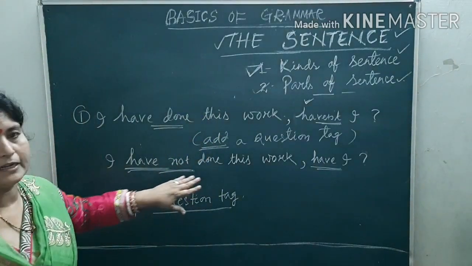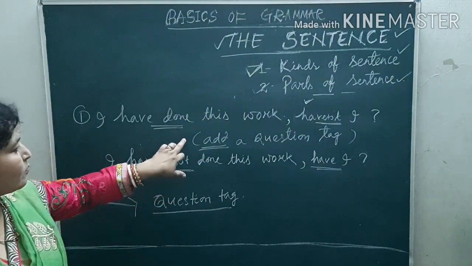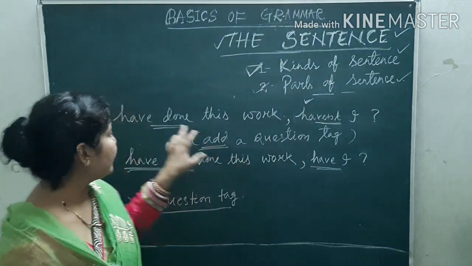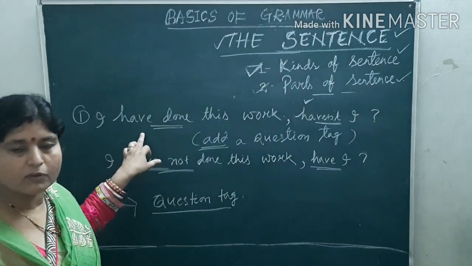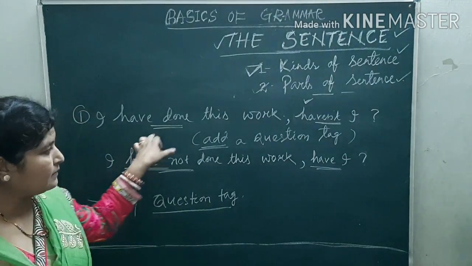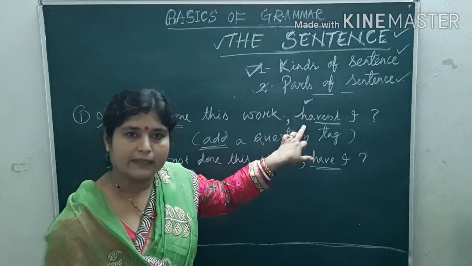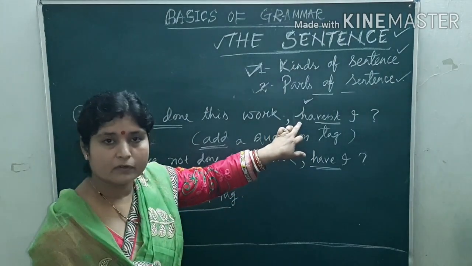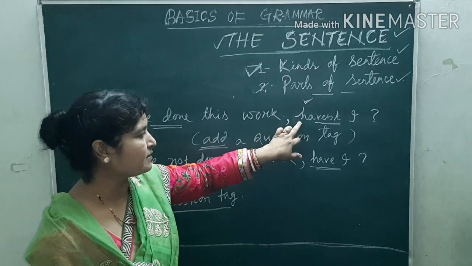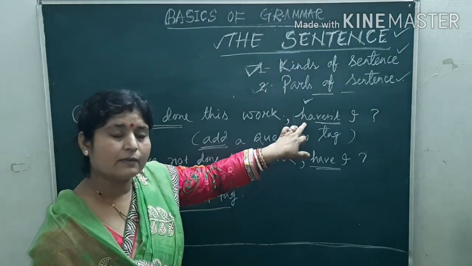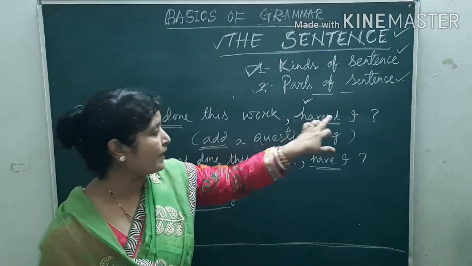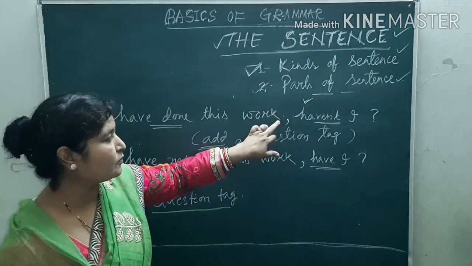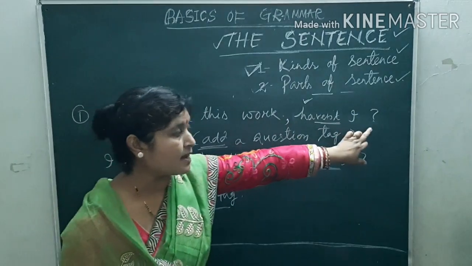So always mind it that when you add a question tag, if the sentence is affirmative or positive, then the answer will be negative. And mind it, whatever question you are writing, the first letter always remains a small letter. And you will omit the full stop, and instead of that you will write the comma, and at last a question mark.